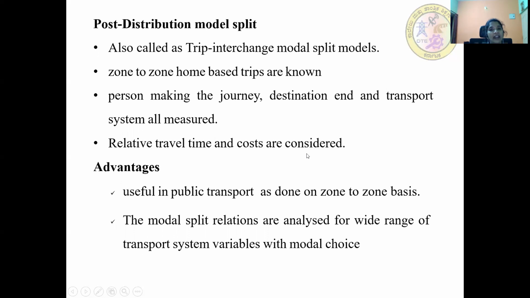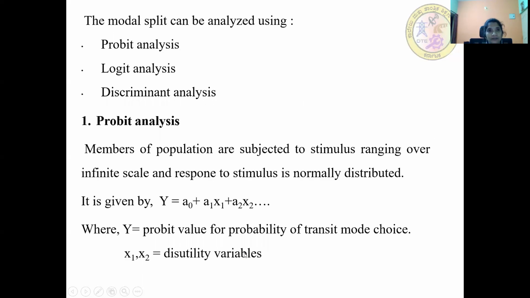Relative travel time and costs are considered. Coming to advantages, it is useful in public transport as door-to-door and zone-to-zone basis are there. The model split relations are analyzed for a wide range of transport system variables with modal choices.